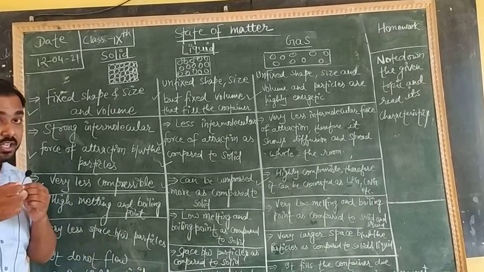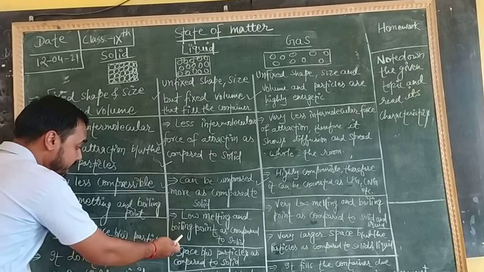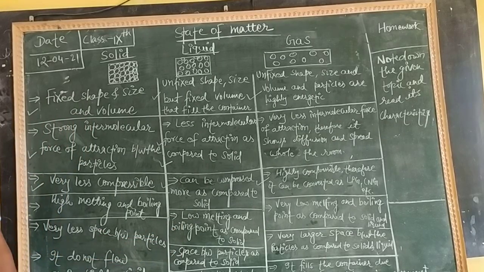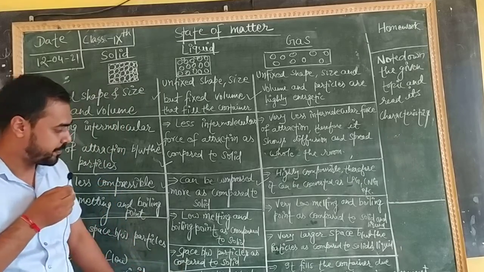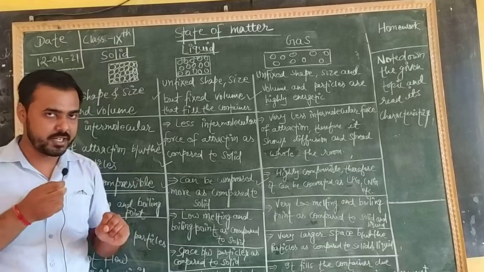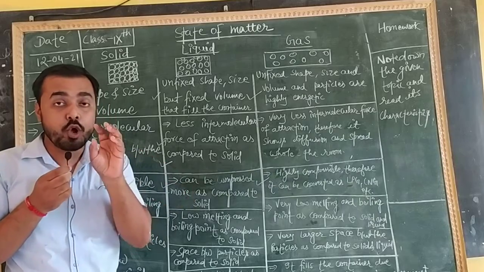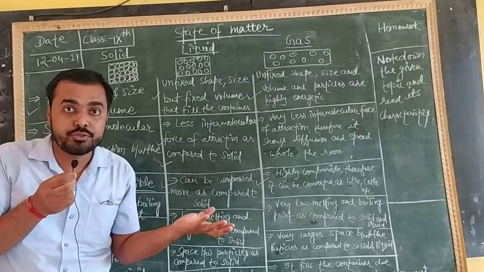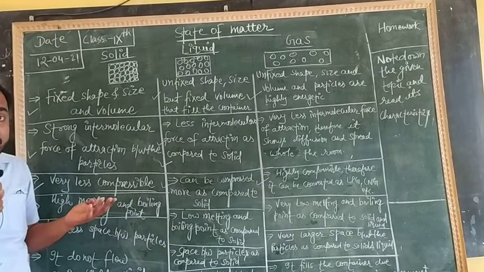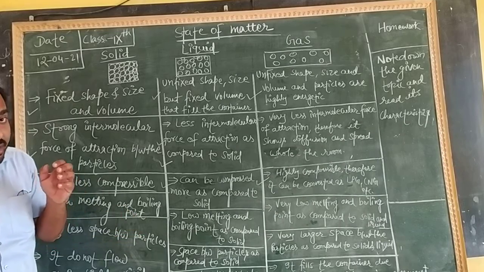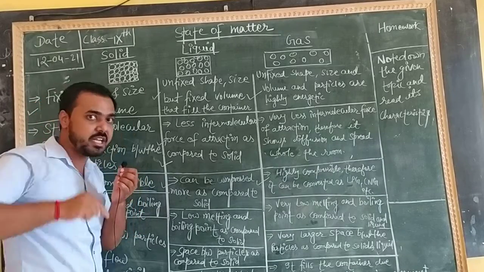Solid particles have very less space. Do you observe this? Do you think there are any spaces between this chalk? No. Do you see any spaces between these liquid particles? No. But listen, this can be seen by an activity. I am telling you, listen to the activity very carefully. Take a glass of water and mix some sugar in it. After mixing for 2 to 3 minutes, you observe that the sugar has vanished from the solution. What do you think? Where has the sugar vanished? You will think, is it magic? No, my dear students, it's not magic. What happens there? The space between the liquid particles takes that place.